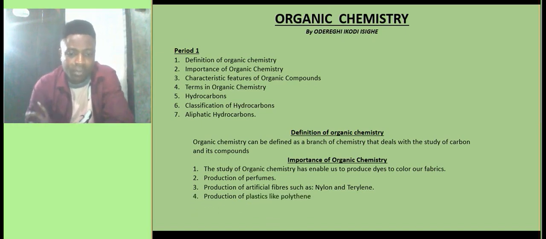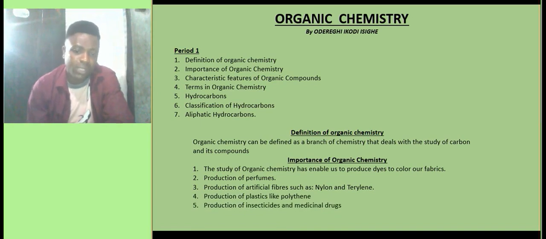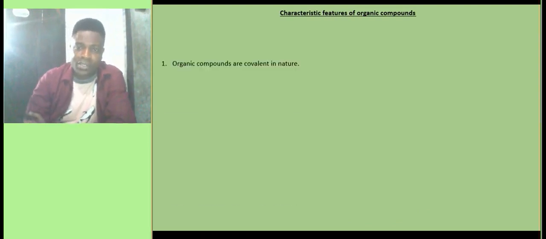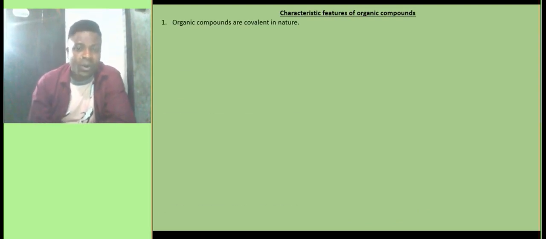Another importance is the production of plastic like polythene. We also have another one, production of insecticide and medicinal drugs. And then also the use of herbal preparation for medicinal purposes is also an example of the use of organic compound present in plants. For the characteristic features of organic compounds, number one, organic compounds are covalent in nature.